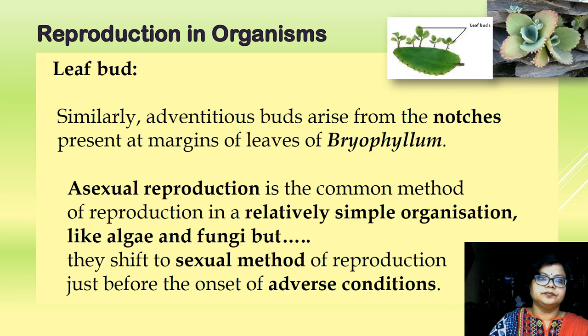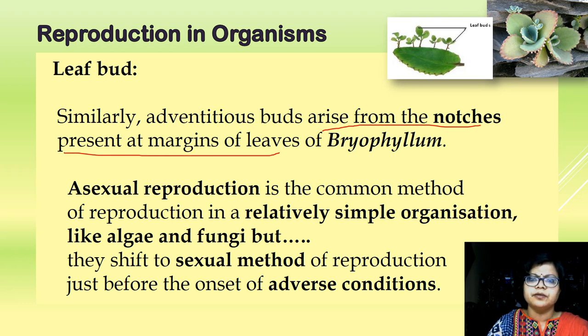Leaf bud. Adventitious buds may develop from the notches present at the margin of the leaves. In Bryophyllum, from the notch the adventitious bud develops and remains attached, but when the favorable condition comes, these buds fall on the ground and give rise to a new plant.